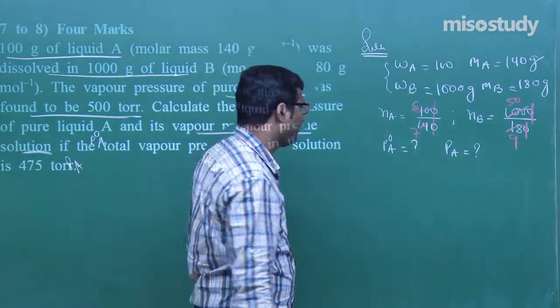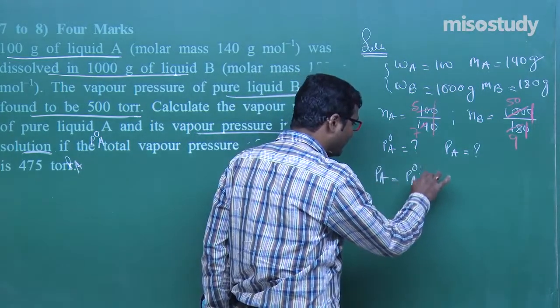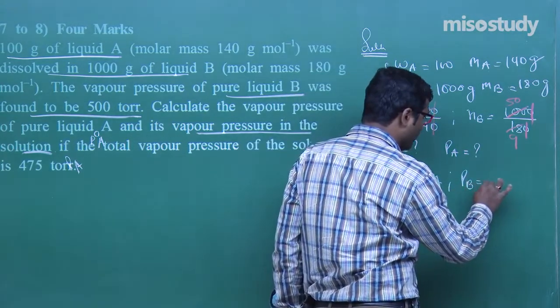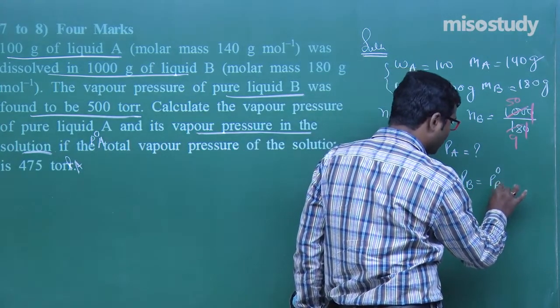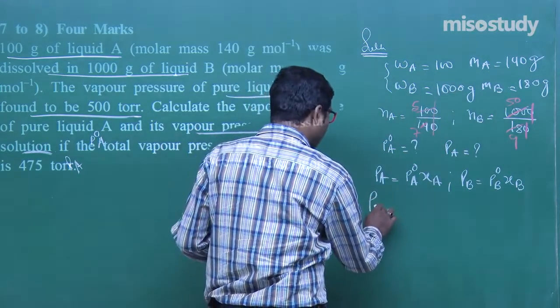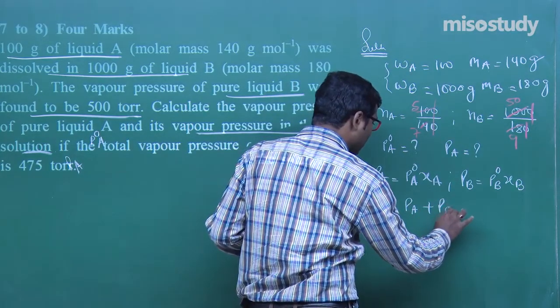Now listen carefully. As we know, PA is equal to P naught A into XA and PB is equal to P naught B into XB, and PS, the P total, is given here, that is PA plus PB.